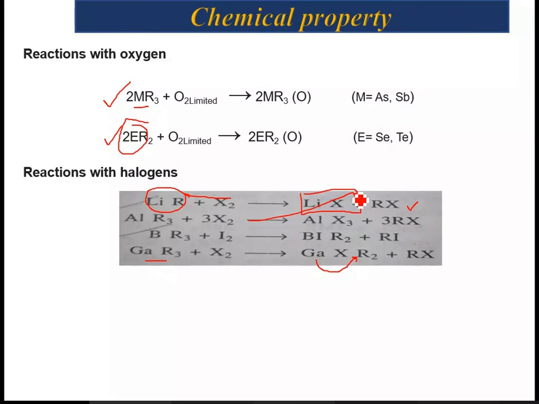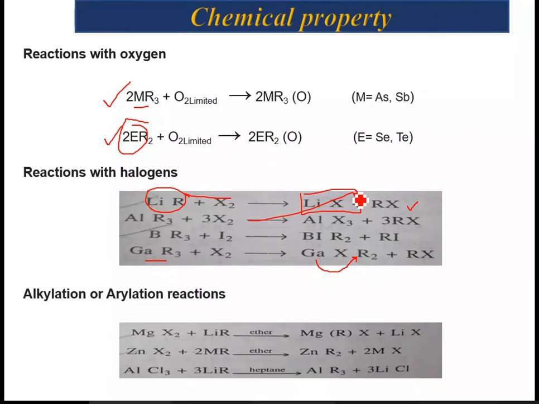But in general, if someone asks what differences come after performing the reactions with oxygen and halogen in organometallic compounds, remember that in the case of oxygenation, mostly the metal carbon bond is retained. But in the case of halogen, it is going to break. Okay. Now, alkylation and arylation reactions.